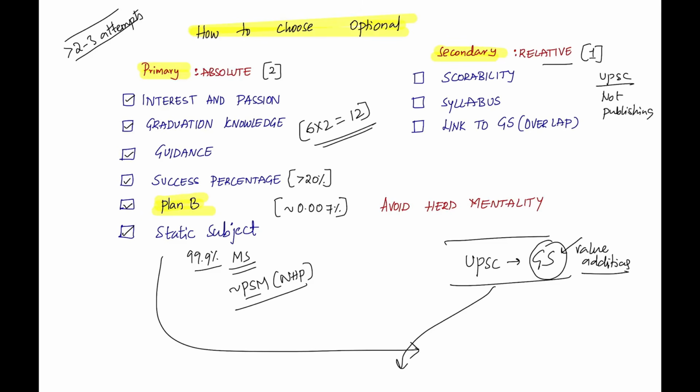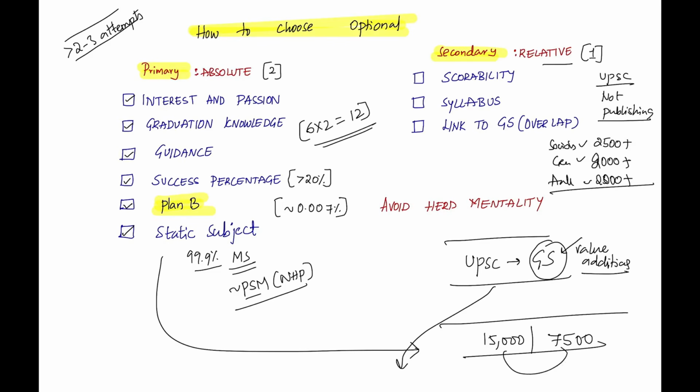For example, let's say the most famous optional is sociology. 2500 plus students opt for it. Next comes geography, 2000 plus students opt for it, and also anthropology, 2000 plus students opt for it. Among these 3 famous optionals, almost out of 15,000 students who are qualifying, 7,500 students are opting for it. Even after that, the success percentage of these optionals is less than 8%. This is what I call a herd mentality.